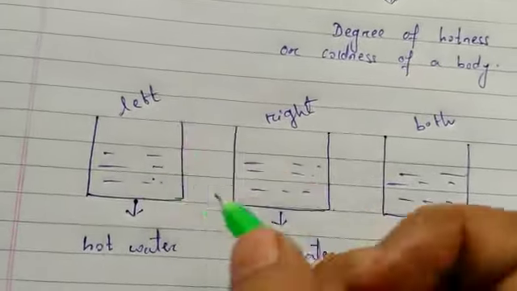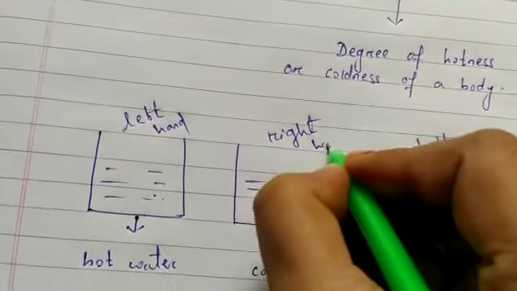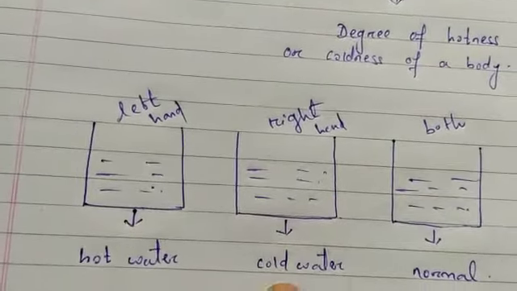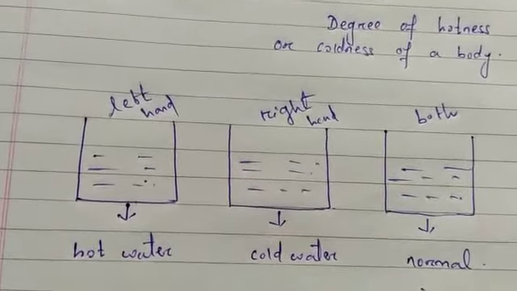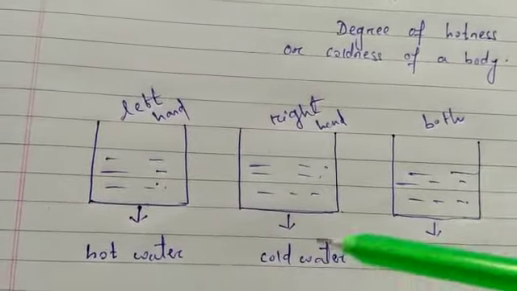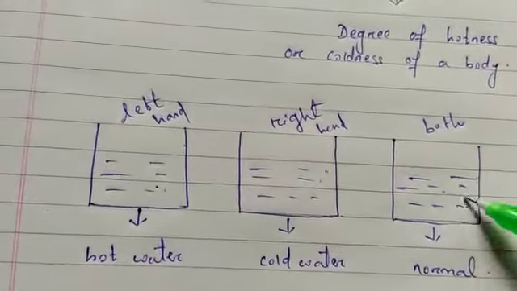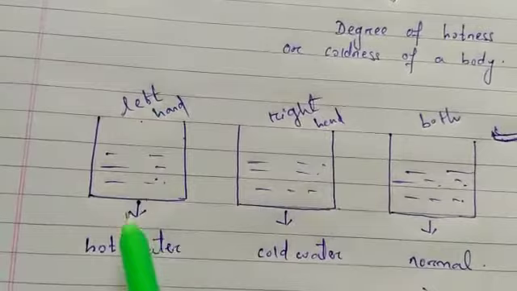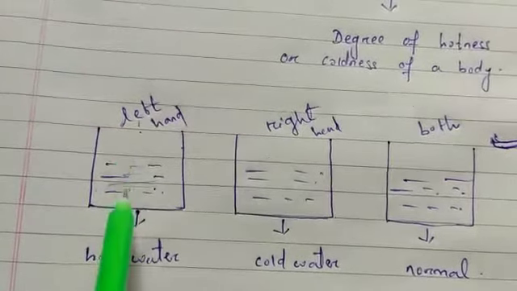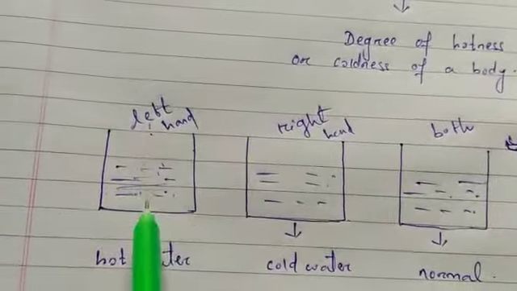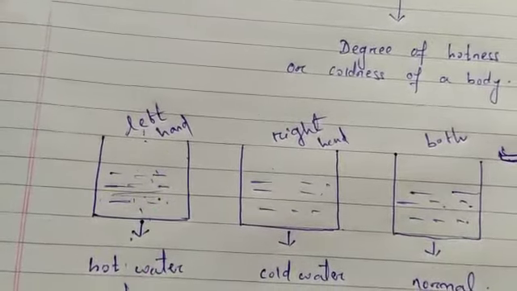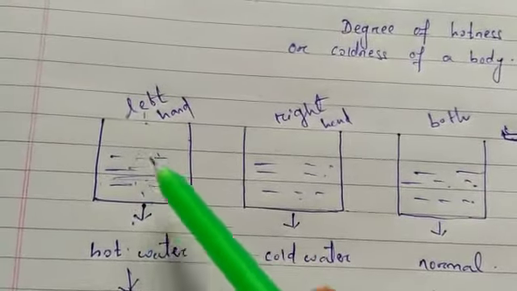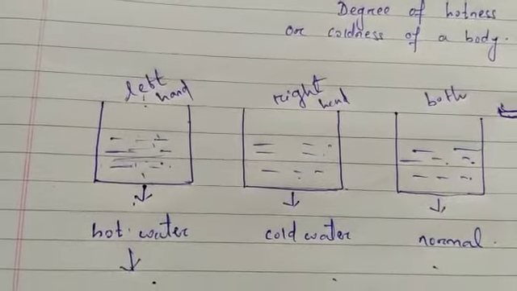When you dip the left hand, since it contains hot water, you will feel hot, and when you dip your right hand, since it contains cold water, you will feel cold. Now this is the main thing: your sensation was telling you that it is hot. Hot means temperature is high, cold means temperature is low. In the hot water, your left hand's sensation was telling you that it is very hot.